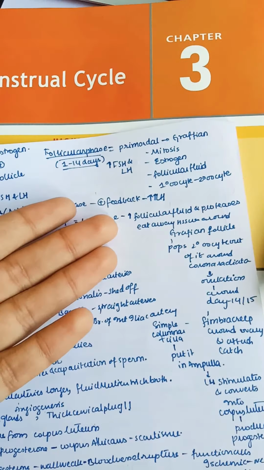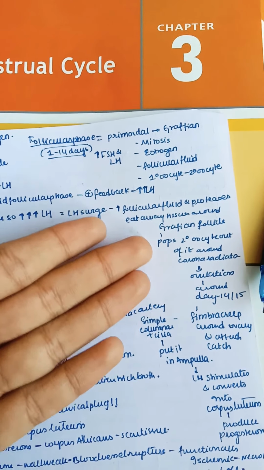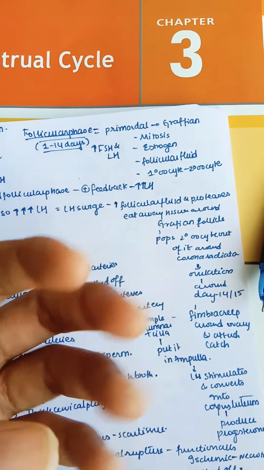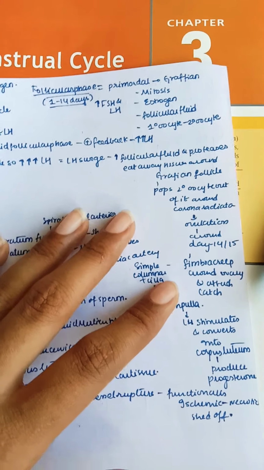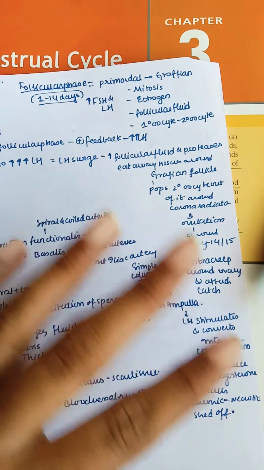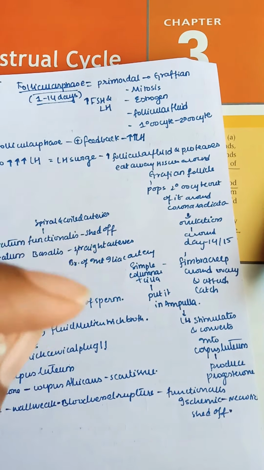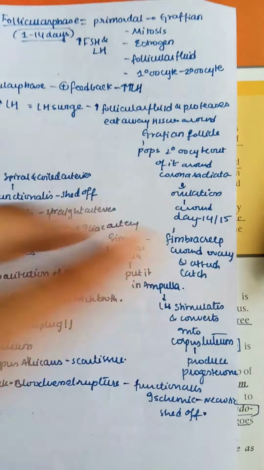What happens in the LH surge is that the follicular fluid is increased a lot and proteases are formed, which eat away the tissue around the Graafian follicle and pop the secondary oocyte out of it. It then enters the fimbriae of the fallopian tube. There are also cells around it known as the corona radiata. So ovulation takes place around day 14 to 15. Sometimes it may vary, and ovulation takes place on the 15th day.